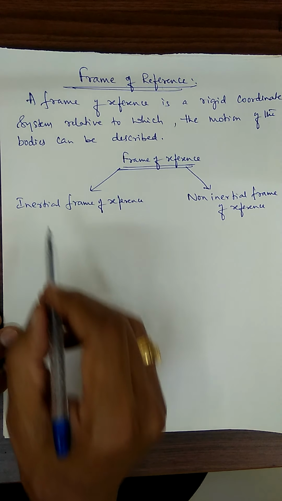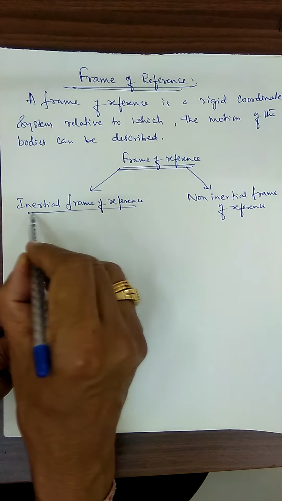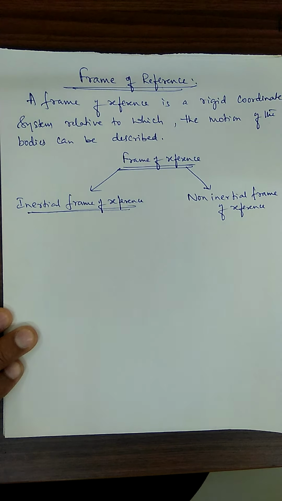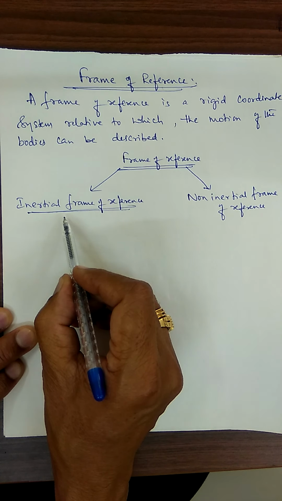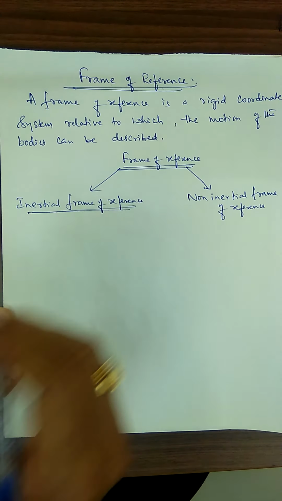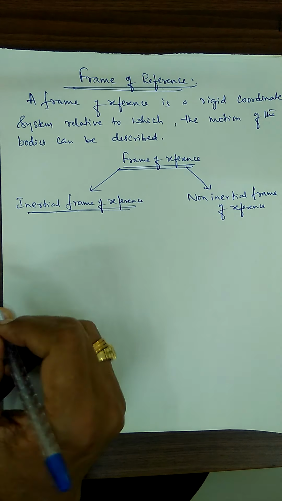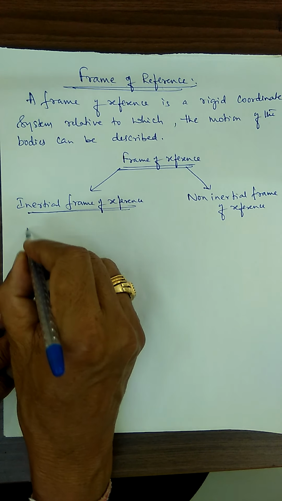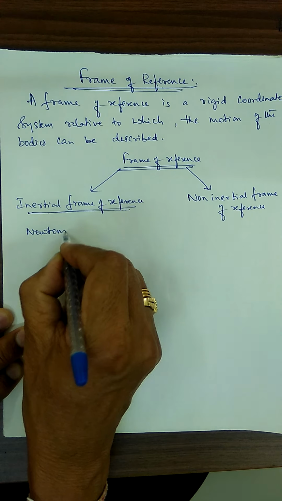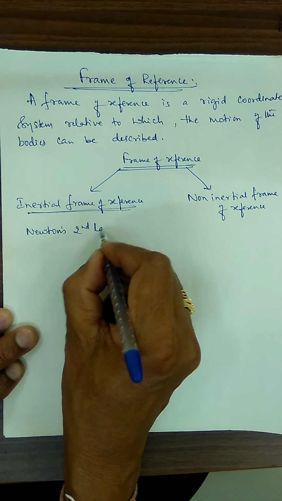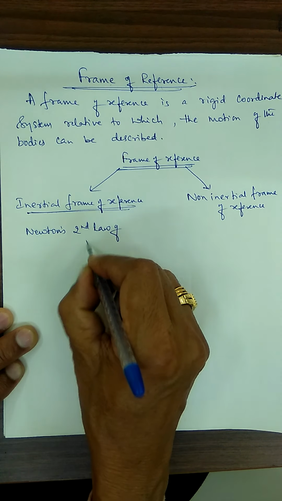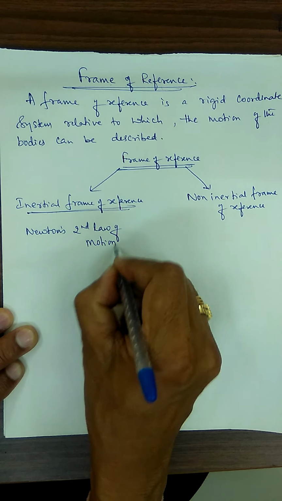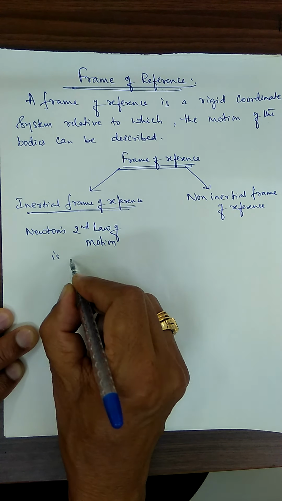First, inertial frame of reference means what? Basically, it is a frame of reference in which Newton's second law of motion holds good.